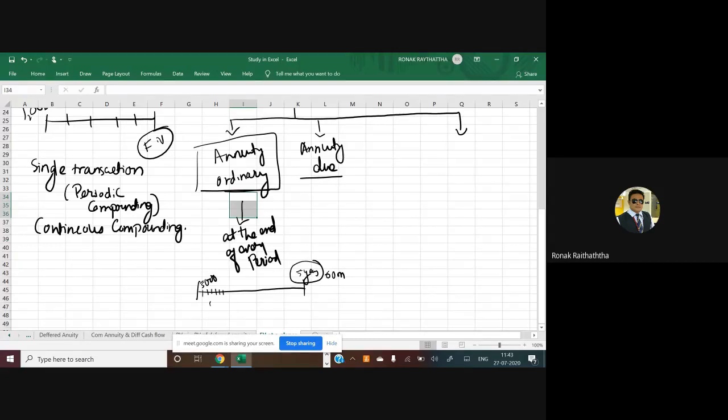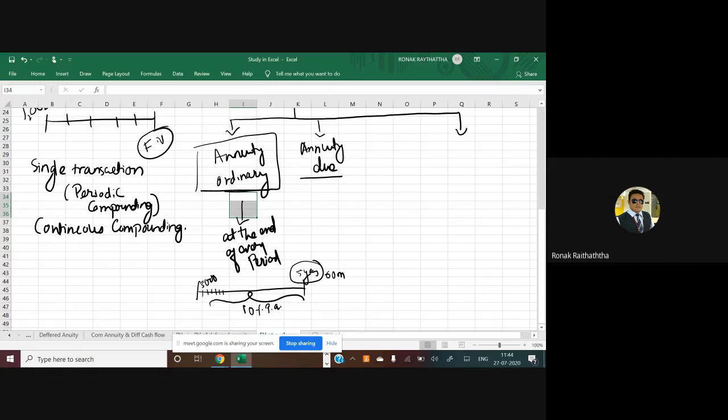Now, what is your expectation from these investments? Say you are going to expect 10% per annum. So which formula are you going to apply? Ordinary annuity formula, because these investments are made at the end of every month, right? So that is the one thing.